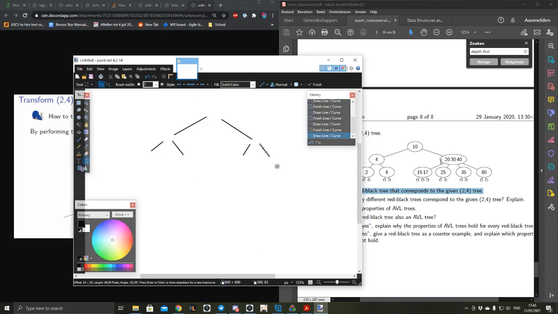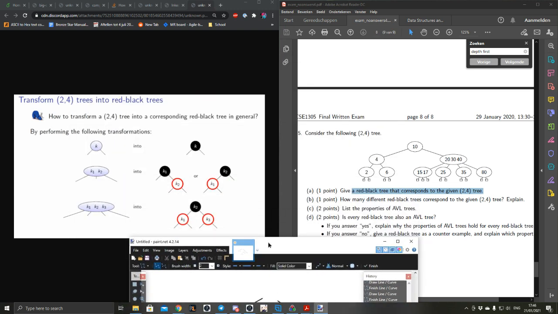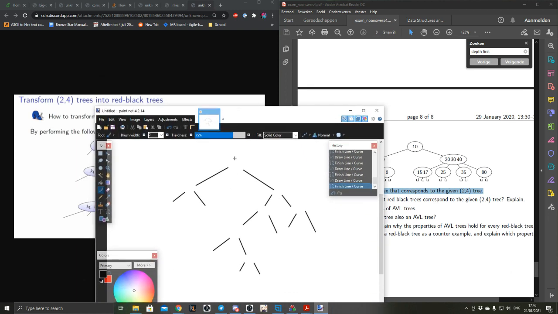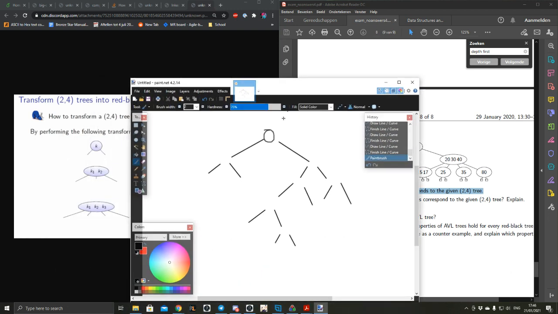But then from there on we get this one to the 15, 11, this one to the 25, this one to the 35, this one to the 80. And the bottom one, this one can turn into either this one or one where we swap those two around. So I'm going to turn this one to red and this one to black. So any singular node turns into black.